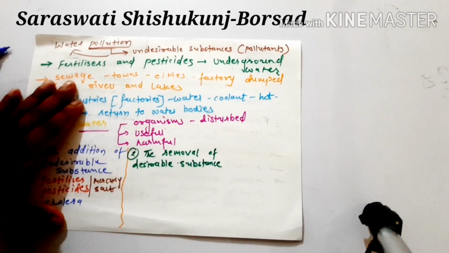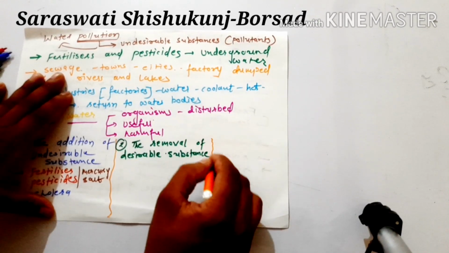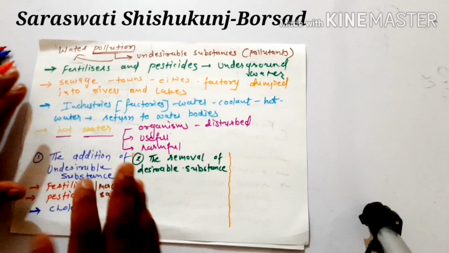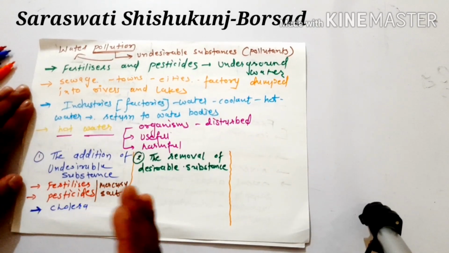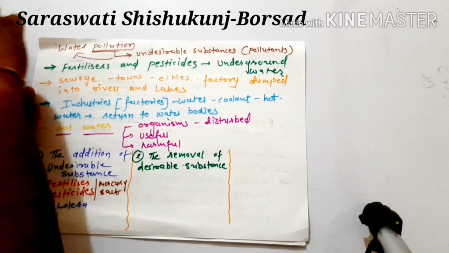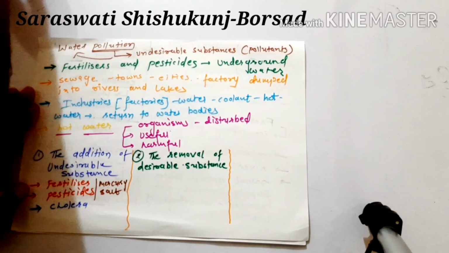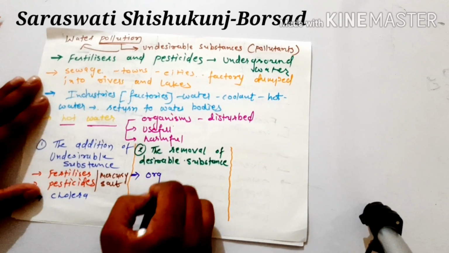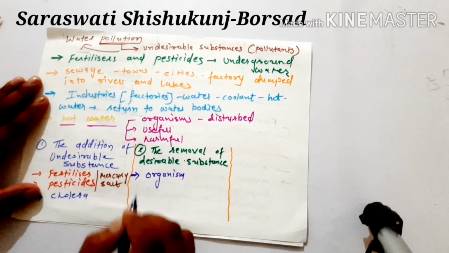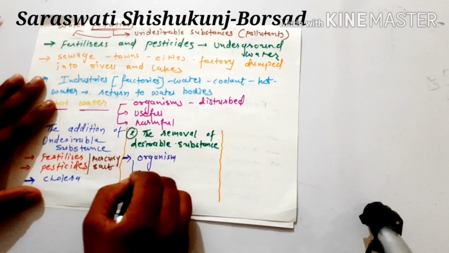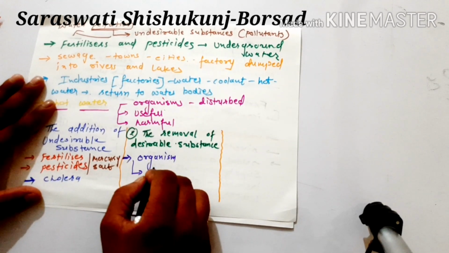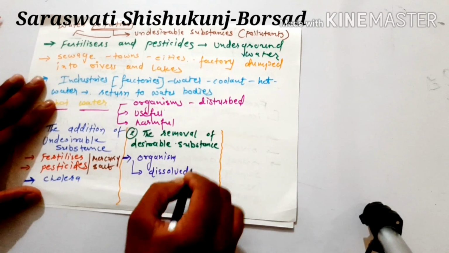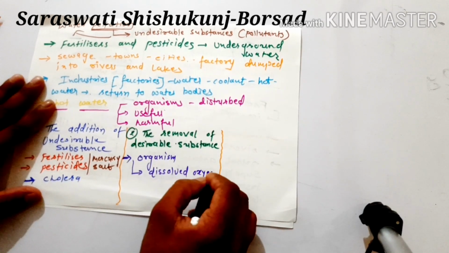Now we will study this in higher standard, that we will have BOD and COD, biological oxygen demand and chemical oxygen demand. But right now we can take this as a very easy concept, that the organisms which are there in water require oxygen, right? So they are using dissolved oxygen.